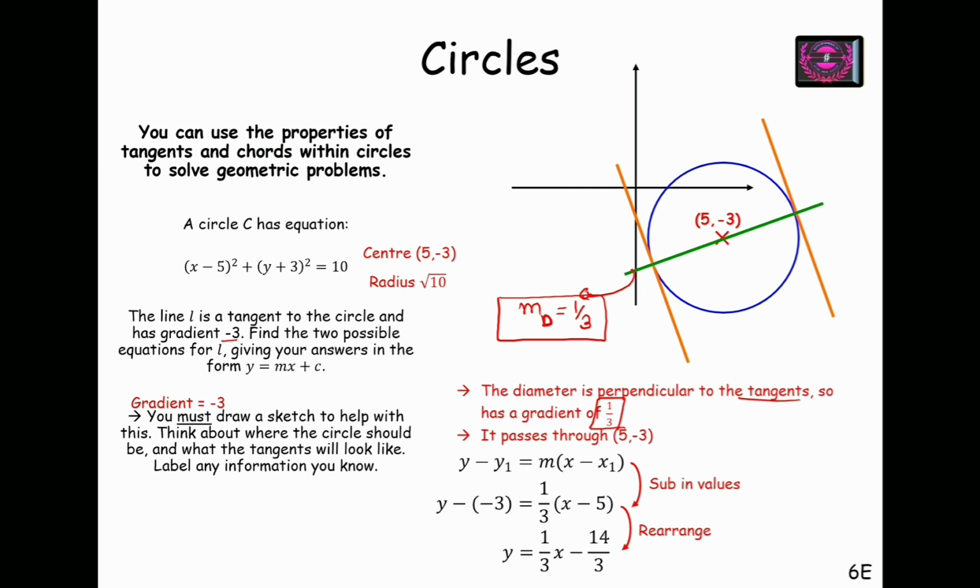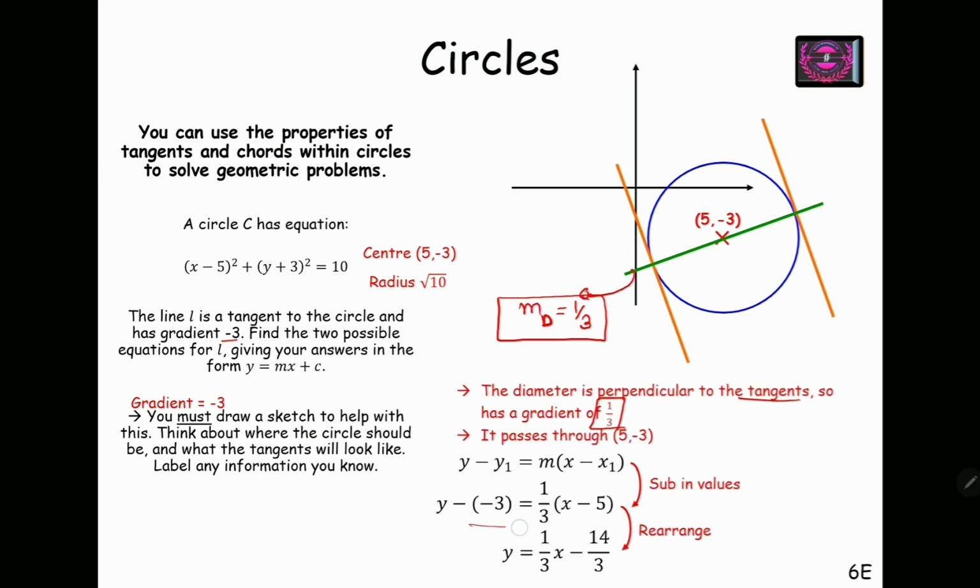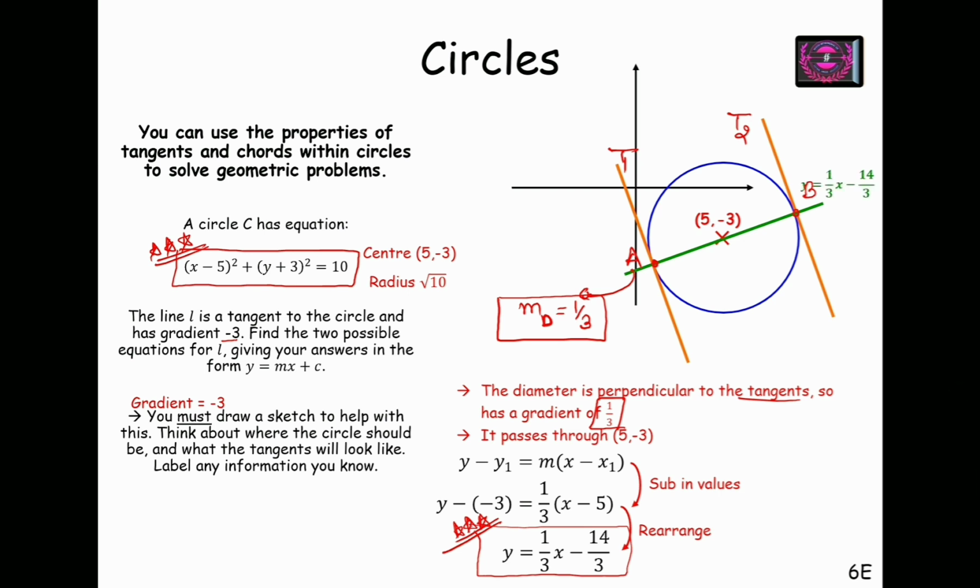I have this equation of the diameter of the circle. So upon solving this equation of the diameter and the equation of the circle, this x minus 5 square plus y minus 3 square, and this equation of the diameter, I can find the points A and B, where the two tangents T1 and T2 are touching the circle, right? So now, see, this green diameter has the equation 1 by 3 x minus 14 by 3.